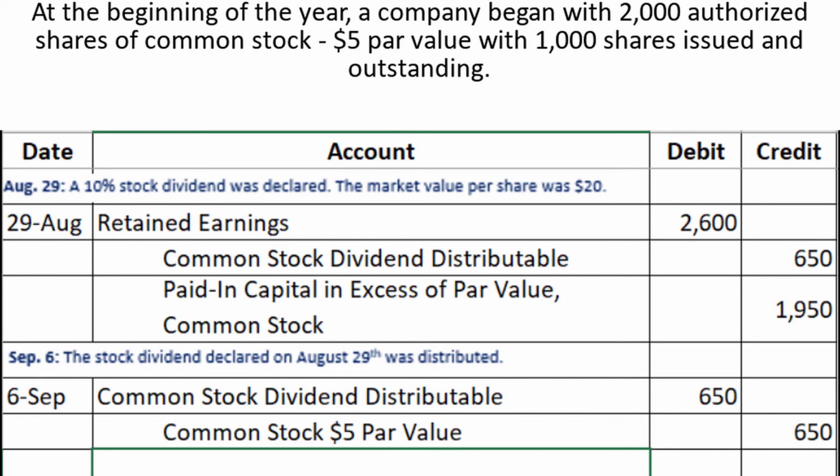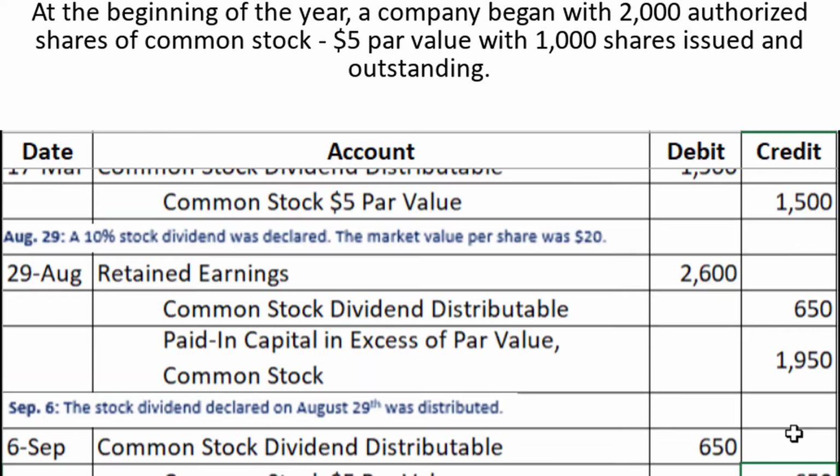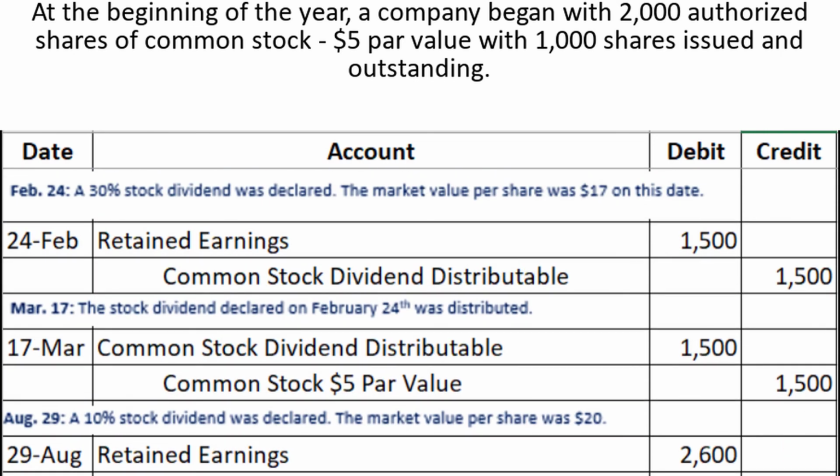All right, we are finished with the journal entries. The last thing I want to talk about is the effect of cash and stock dividends on the balance sheet. So if we look at the small stock dividend, we can ignore the common stock dividend distributable account because that just gets closed out. The only accounts that are really important here are retained earnings, paid in capital, and common stock. So this is really just a transfer from retained earnings, which is getting decreased, to the paid in capital and common stock accounts. And all of those accounts are equity accounts, so there's really no change here in equity. And that's the same case for the large stock dividend, except we don't have that paid in capital account. It's just a transfer from retained earnings into common stock.